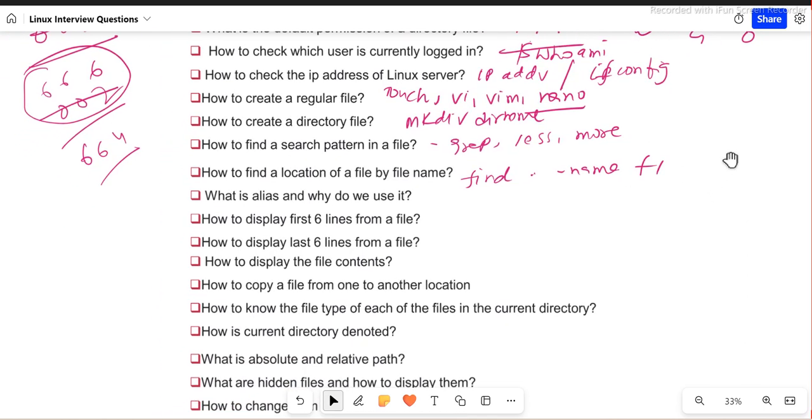Now, what is alias and why do we use it? Alias is basically helpful for faster command typing, and you need to write very little.